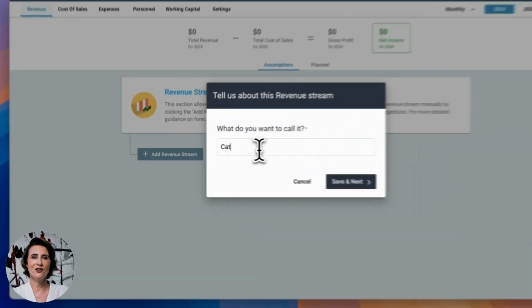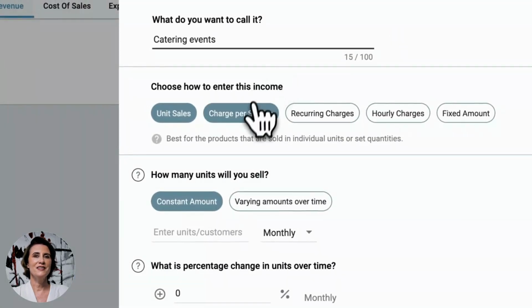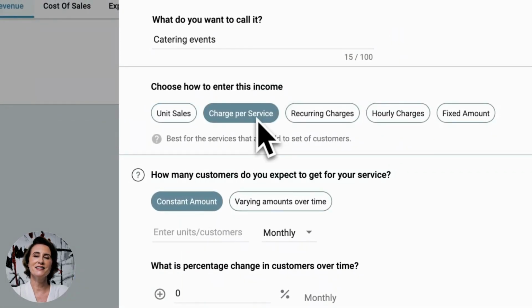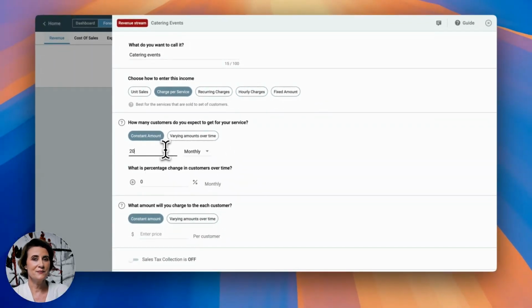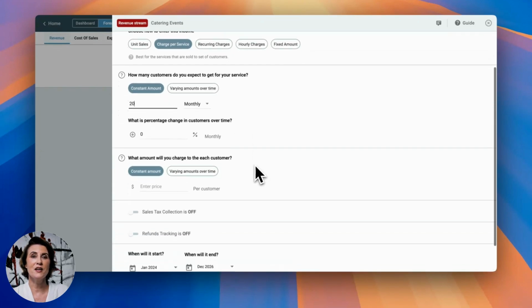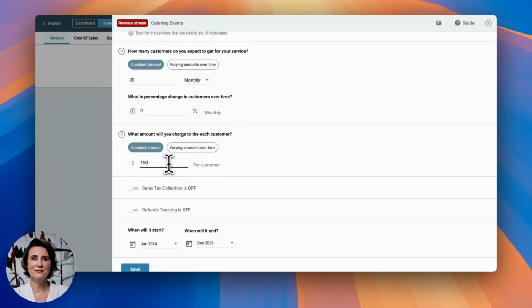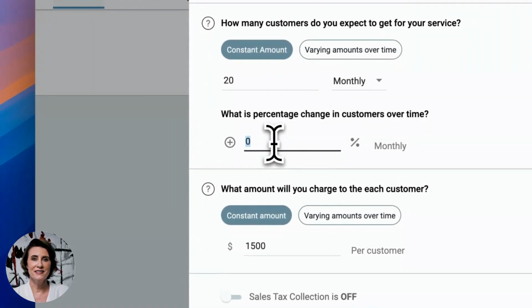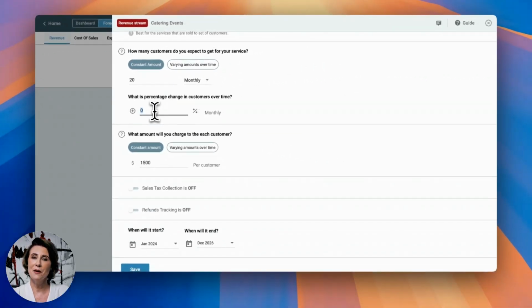We are going to add revenue here. Let's say catering event. We are generating revenue through organizing catering events. This is a service business. Let's say monthly we are doing 20 events. For every event, we are charging, let's say, $1,500. Also, we do sales and marketing. Based on our sales and marketing, we are expecting a monthly growth of 2%.